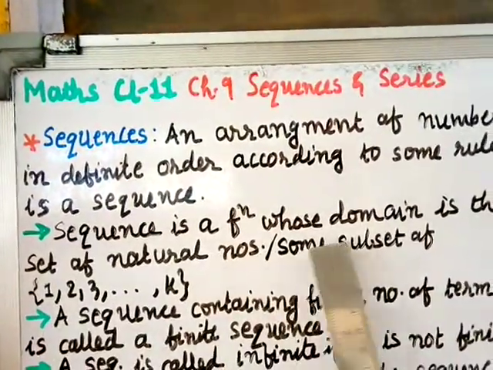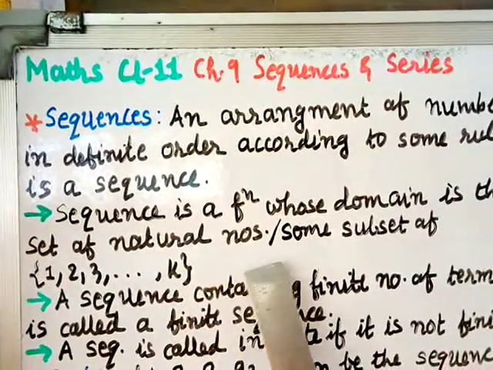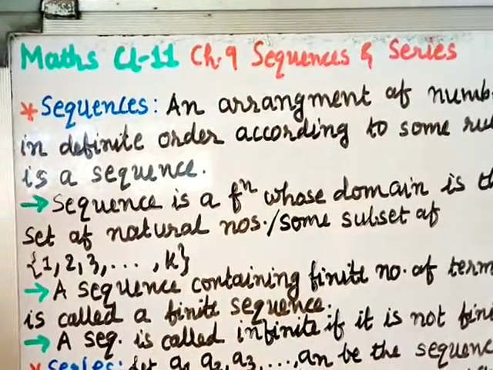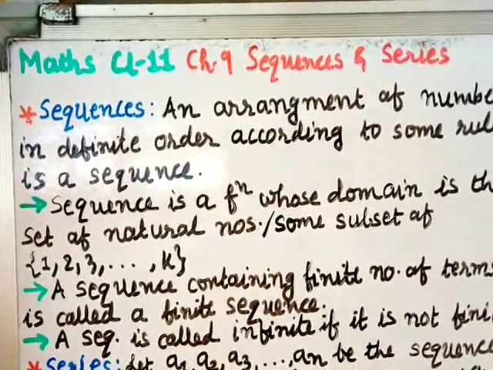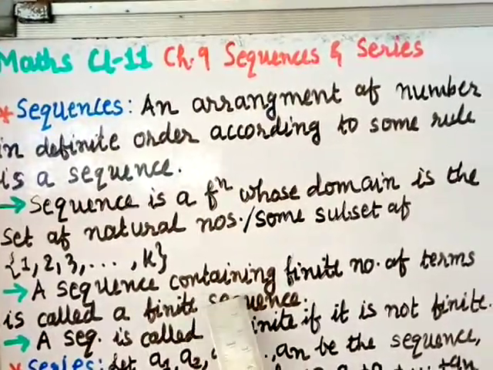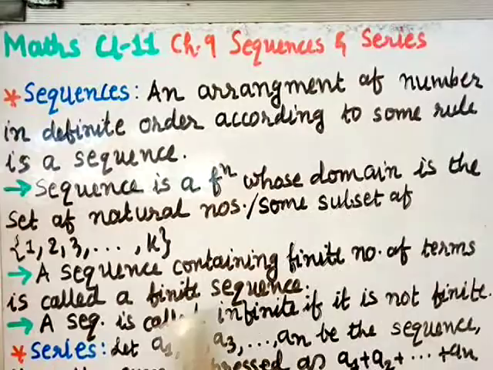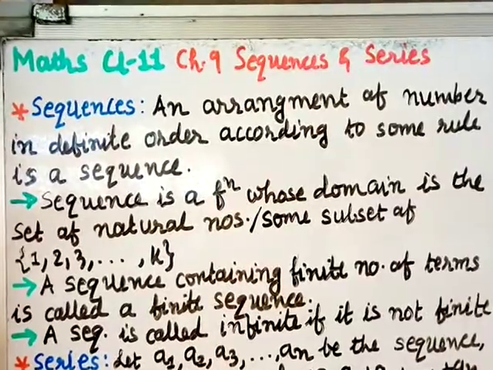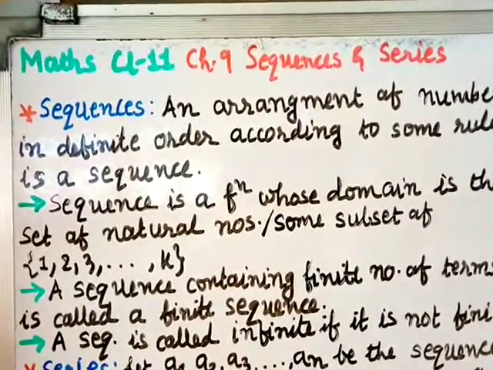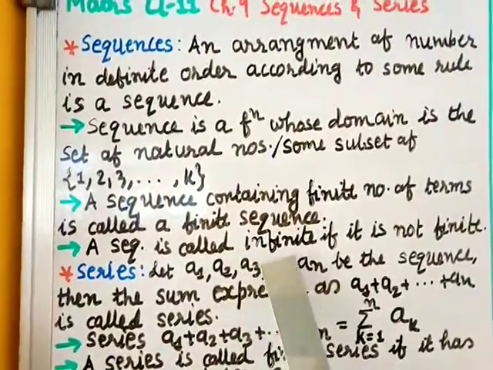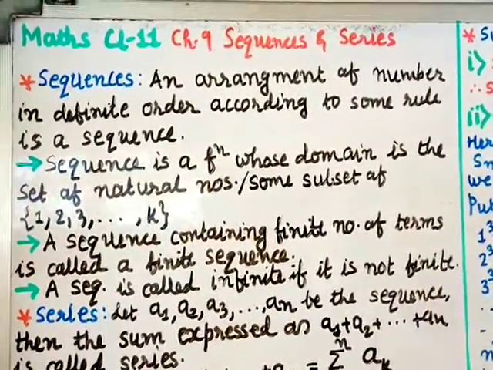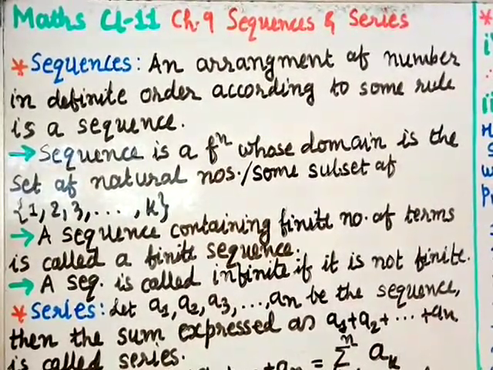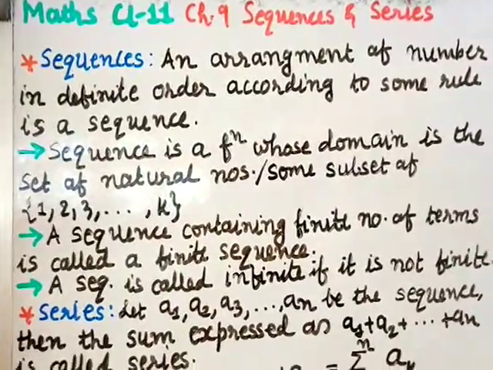Sequence is a function whose domain is the set of natural numbers or some subset of 1, 2, 3 up to k. A sequence containing finite number of terms is called a finite sequence. So if you have a sequence and it has a finite number of elements or terms, we call that a finite sequence. A sequence is called infinite if it is not finite. So if a given sequence has an infinite number of terms, then you call it an infinite sequence, or a sequence which is not finite is called your infinite sequence.